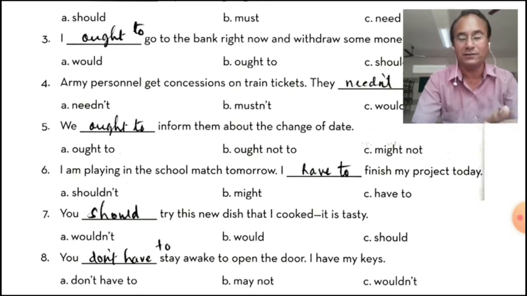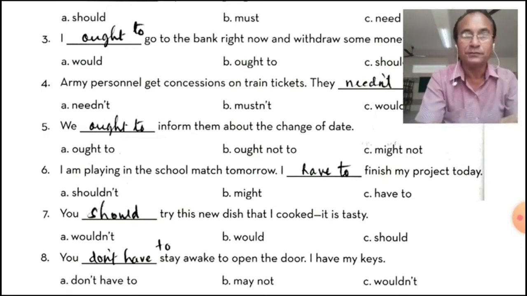Now, eighth one. You don't have to stay awake to open the door. I have my keys. You don't have to. You don't need to get up, I have the keys. So here, in the reference of the next sentence, we can use don't have to.